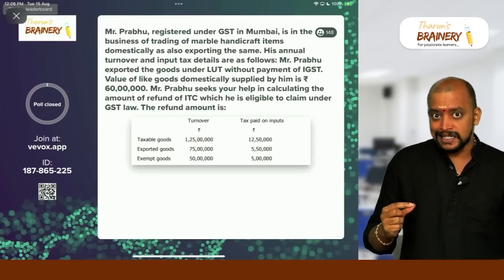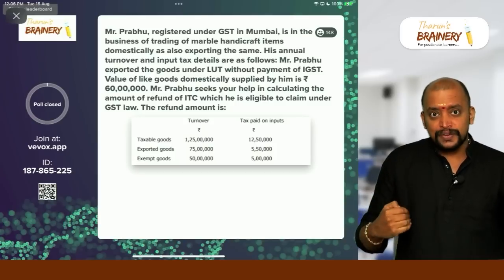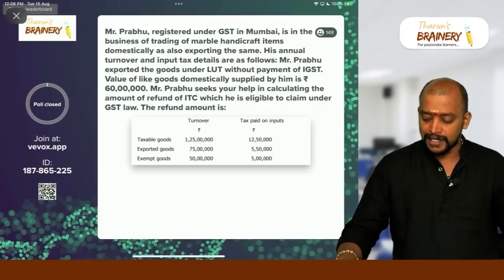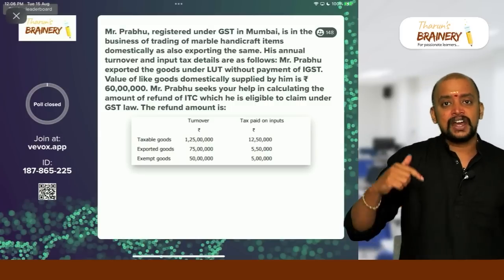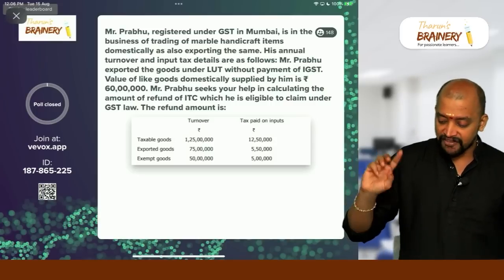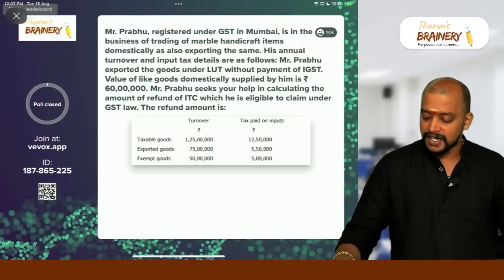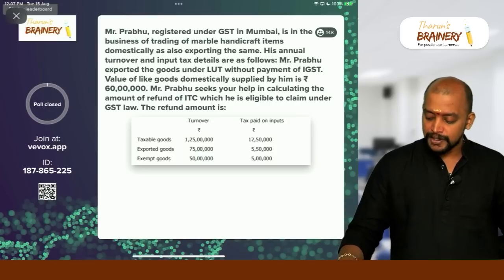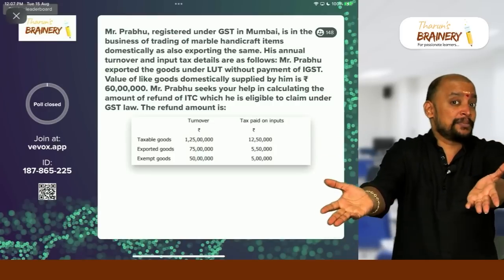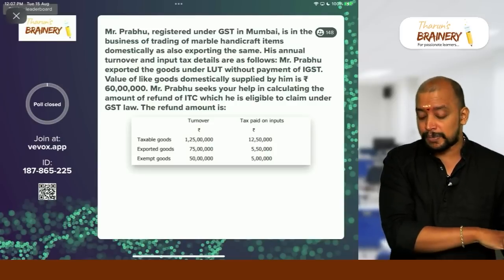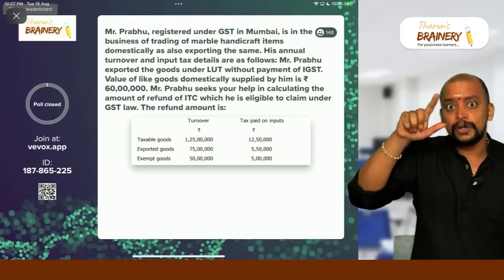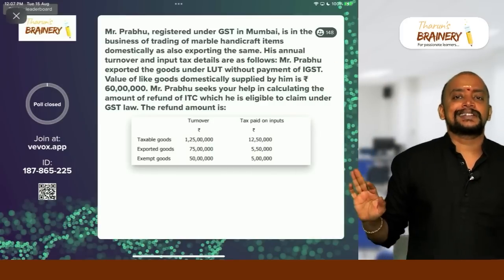Net ITC is, first of all, when my outward supply is taxable, I can take ITC on inward supply. So take 12,50,000. Then next, when my outward supply is exporting, I can take ITC on inward supply. So take 5,50,000. So 12,50,000 plus 5,50,000 comes to 18 lakhs. But when my outward supply is exempted, I should not take ITC on inward supply. So don't take 5 lakhs. So 18 lakhs into zero rated supply divided by adjusted total turnover.